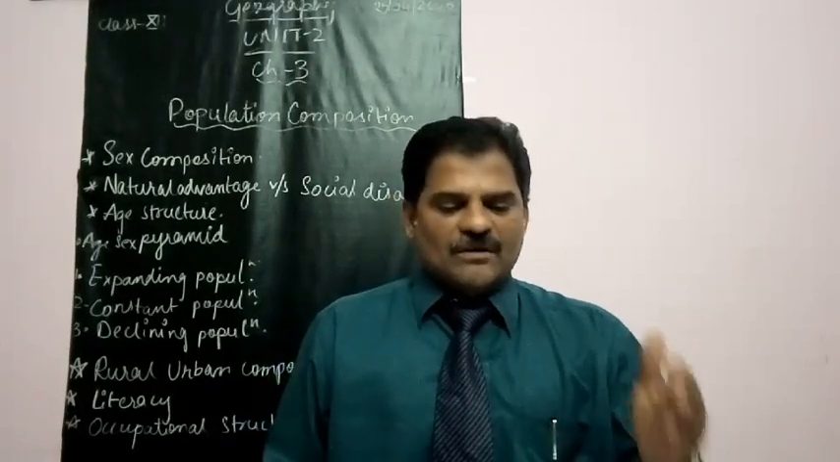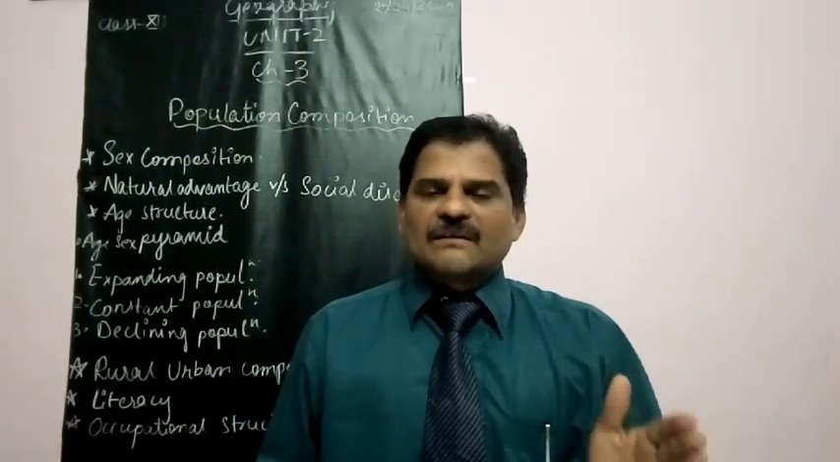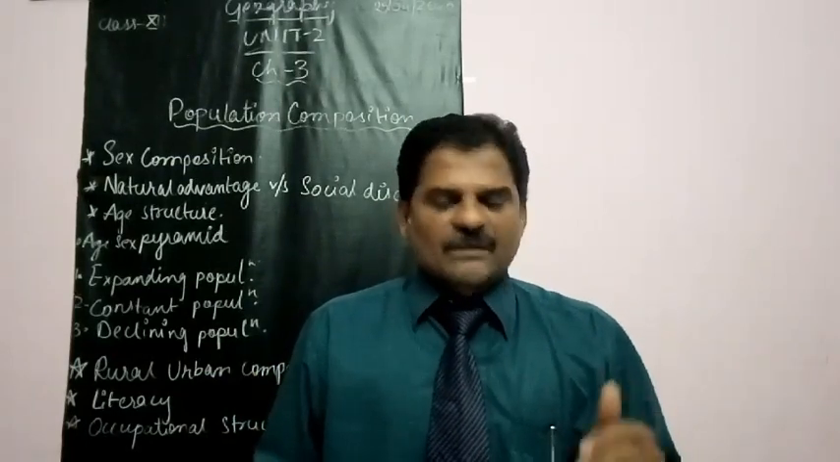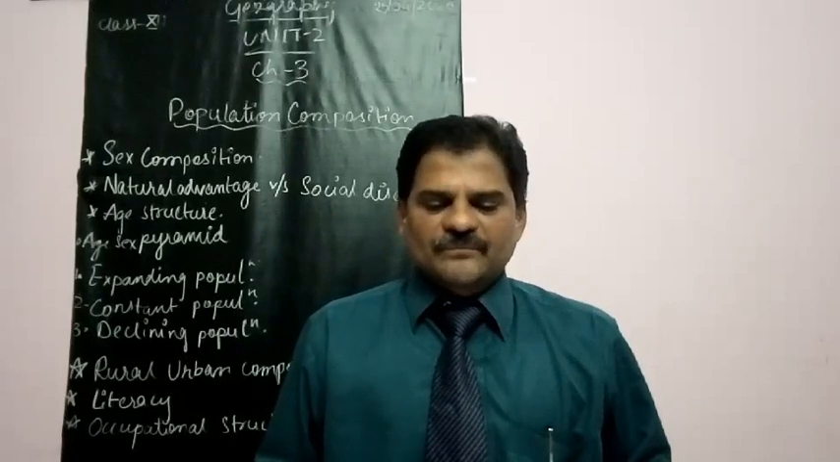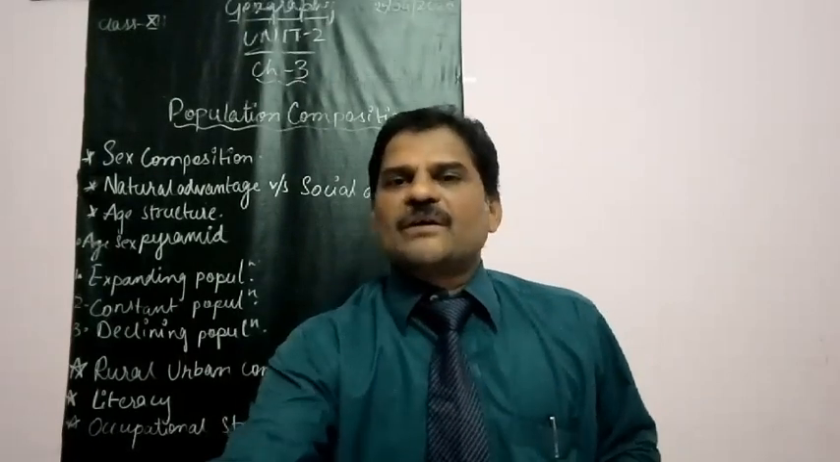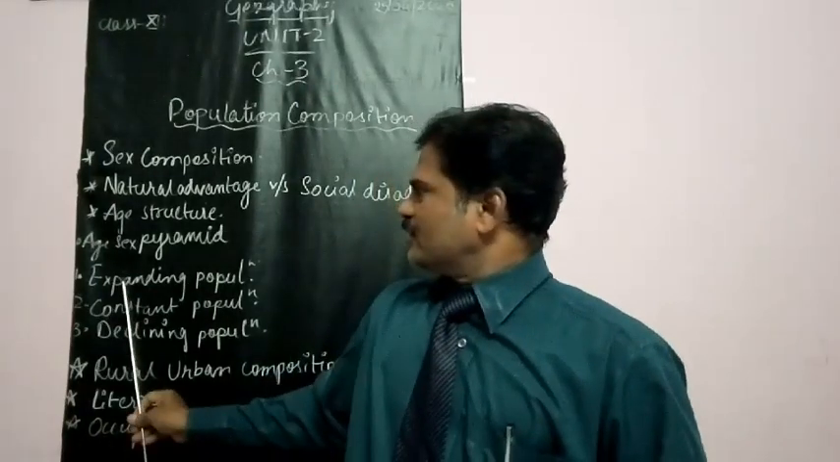So the first example I gave was Bangladesh, Mexico, Nigeria. For the second pyramid the example is Australia. For the third I gave Japan. Now coming to the next topic, that is rural-urban composition.